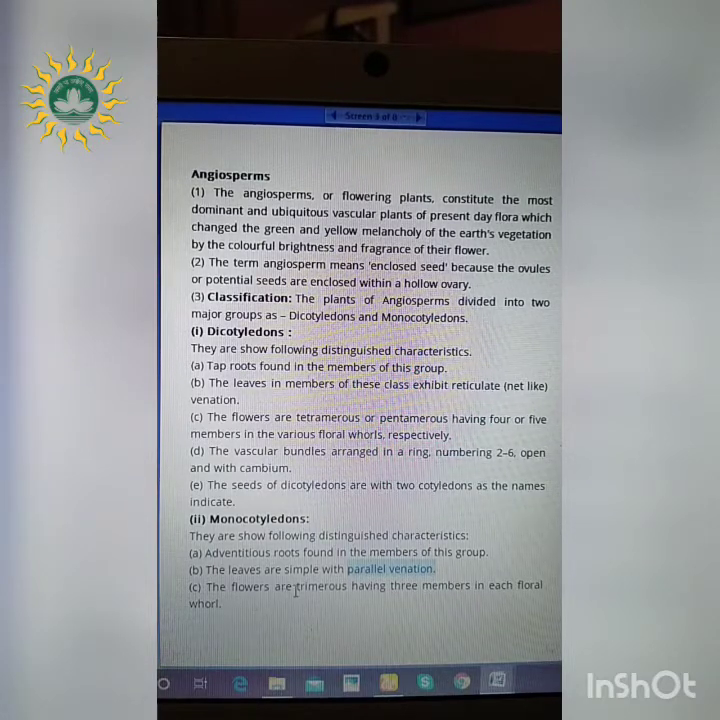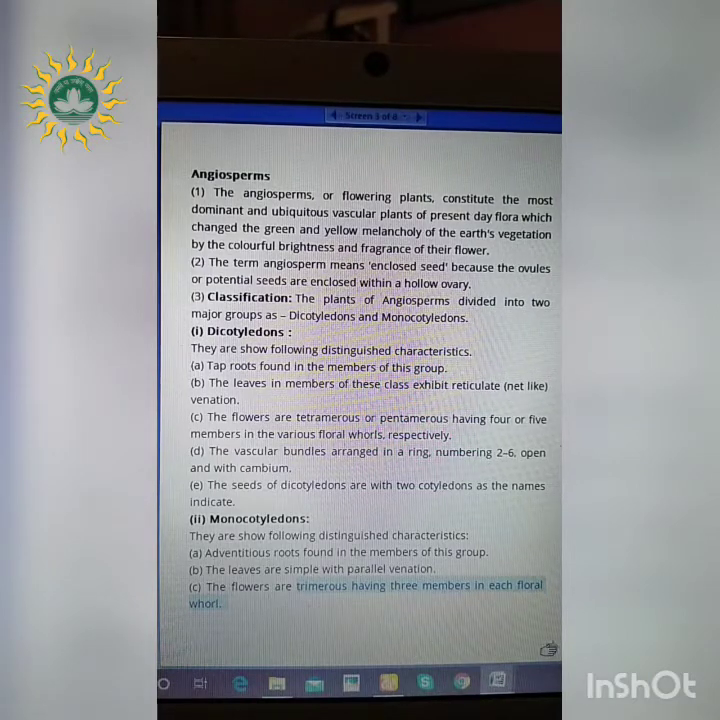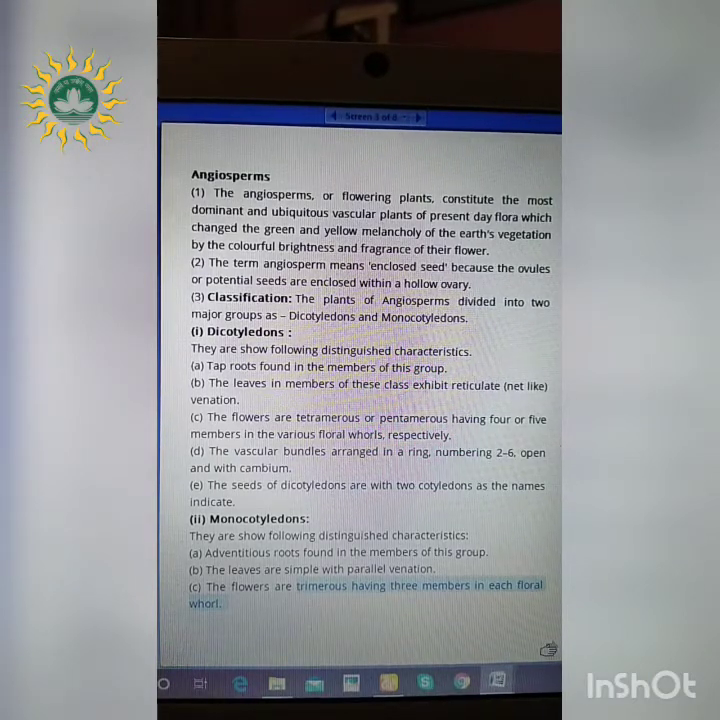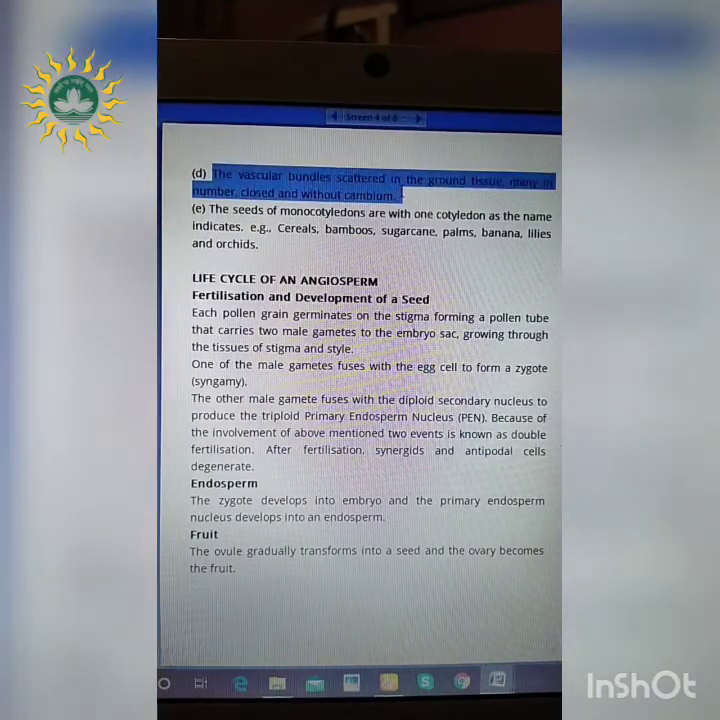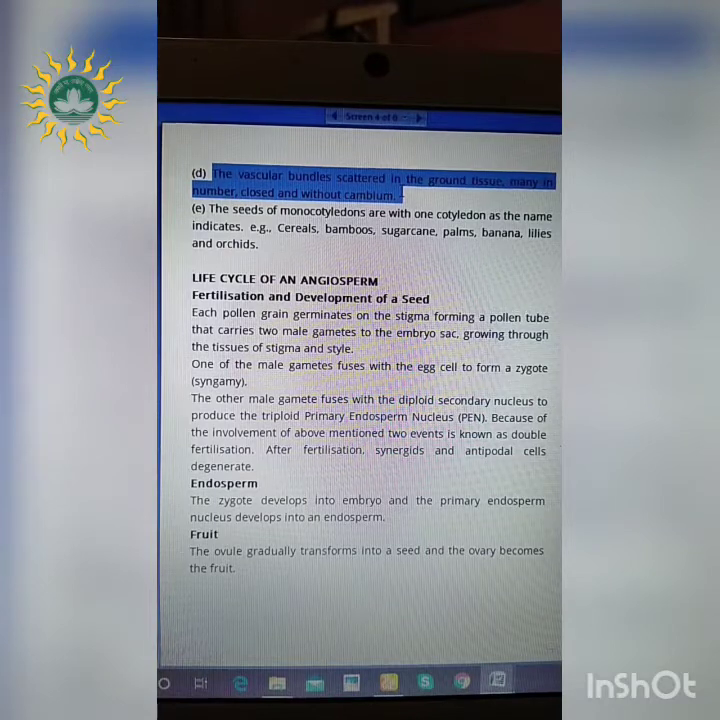The flowers are trimerous, having 3 members in each floral whorl. Here we have seen in dicotyledons, it is tetramerous or pentamerous. But in monocotyledons, it is trimerous. That means tri means 3, right? So 3 members are present. The vascular bundles are scattered in the ground tissue, many in number, closed and without cambium.